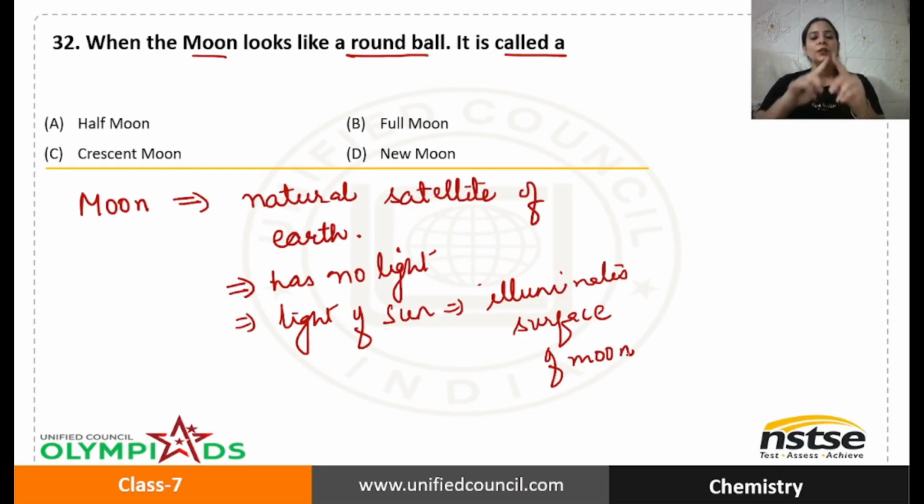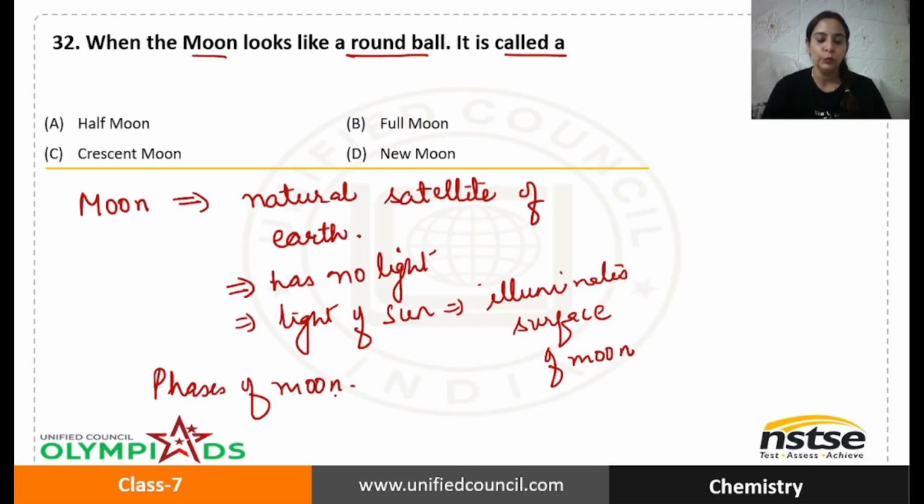So therefore we know that, see, if this is Earth, okay, the moon is revolving around Earth and we have the sun also. Now when the moon is moving, the part of the moon which is facing the sun is getting light. So only some part of the moon gets light, because it is revolving around Earth. That is why we see different phases of the moon, that means different sizes of the moon in the sky.